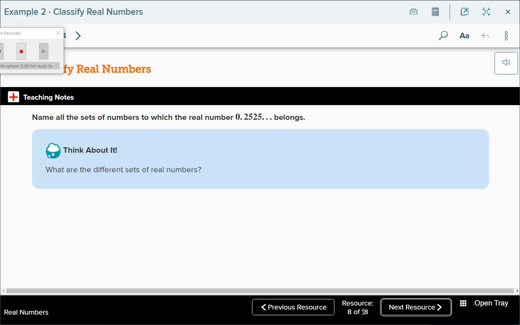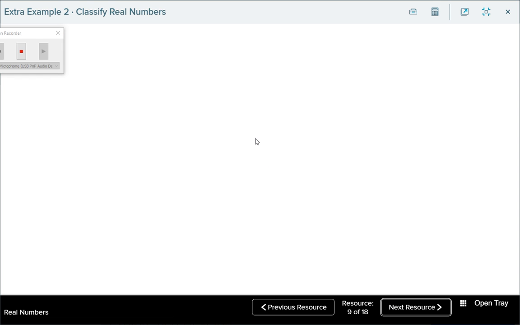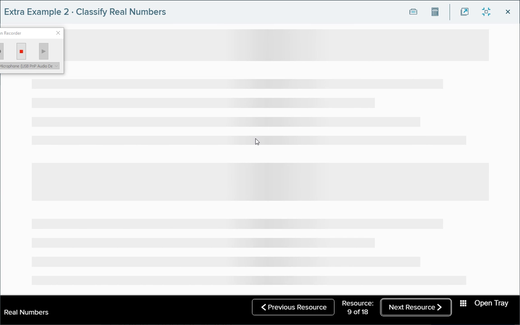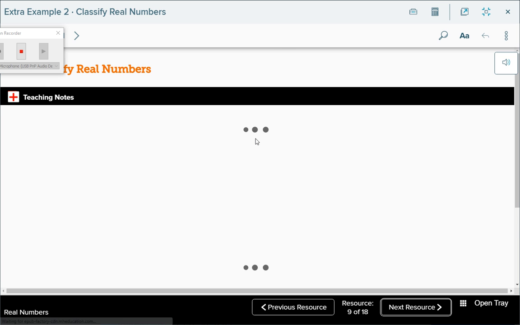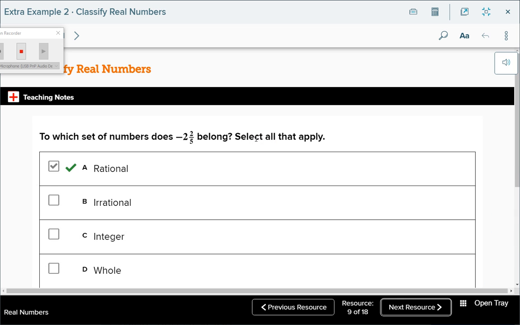Is that rational? Yes. It's a repeating decimal, right? I could express this as a fraction. 25 over 99 would express this as a fraction. So the only thing that it is, is rational. It's still a rational number if it repeats, because you can express it as a fraction. I'll show you how that works.